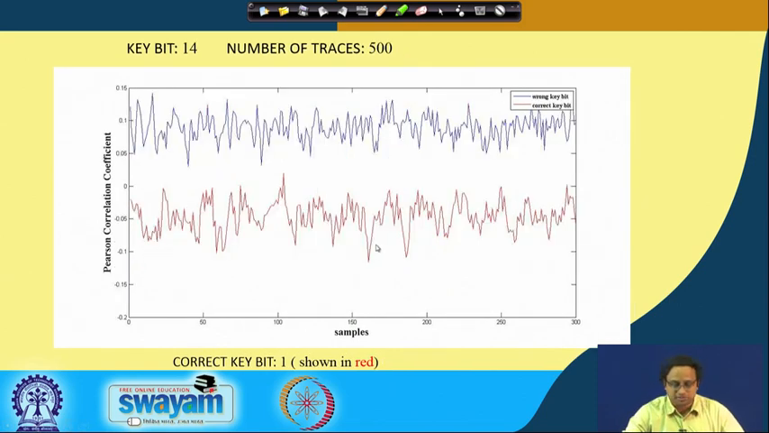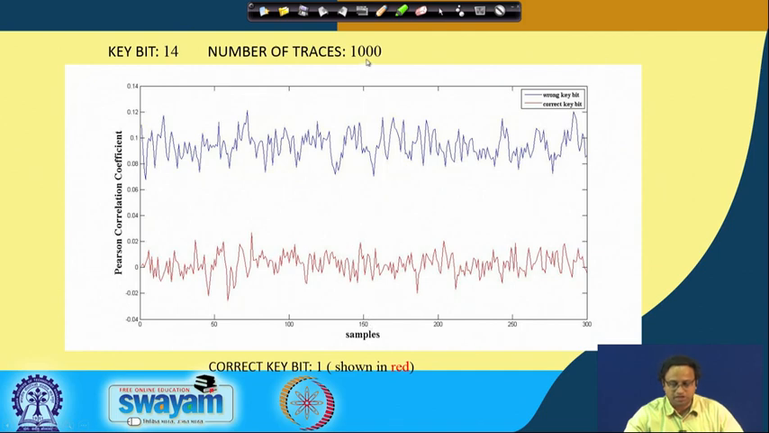Now, when I increase the number of power traces, I see the separation is quite nice. In this case the correct key bit is shown by the red color, and you can see there is a more negative correlation, which is what we are expecting here. Therefore, we can correctly say that the correct bit in this case is 1. This is shown in the red color here. If you take 1000 traces, the separation is even more.